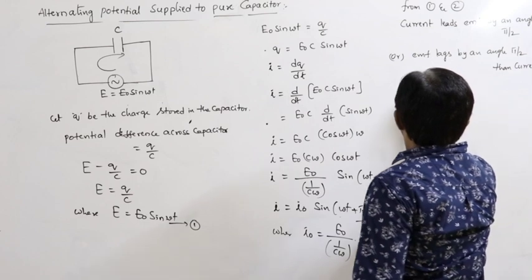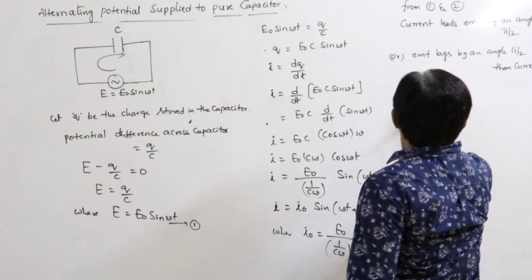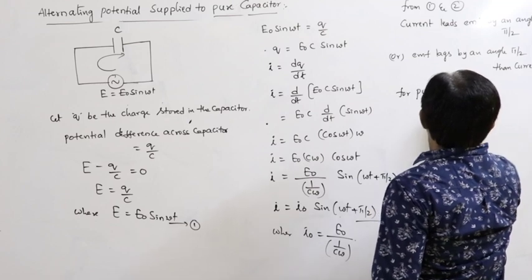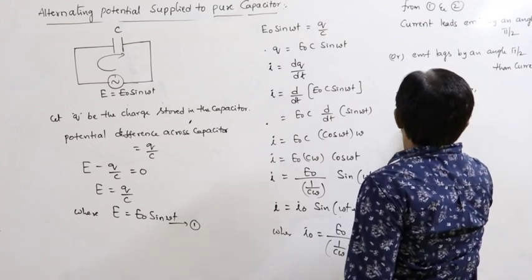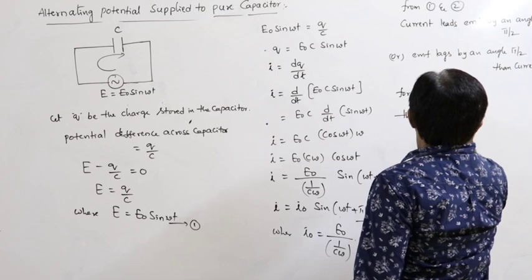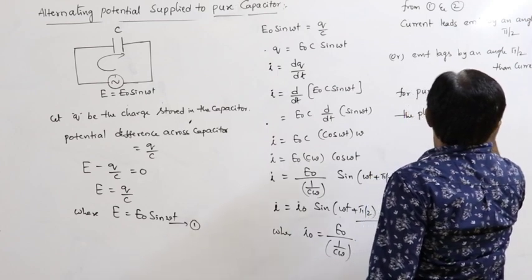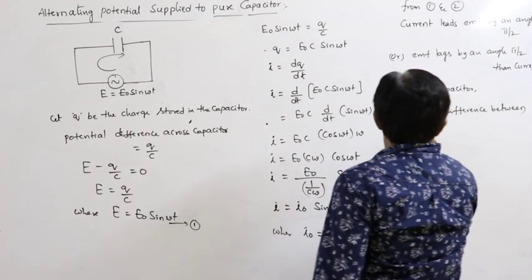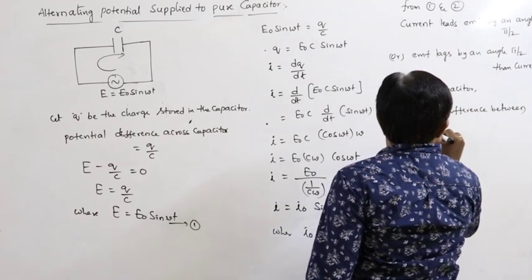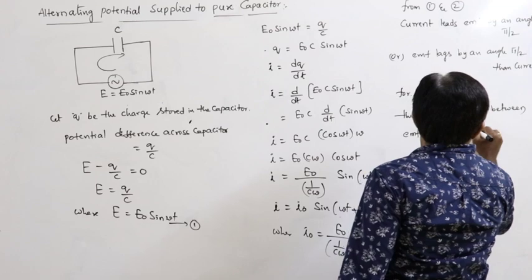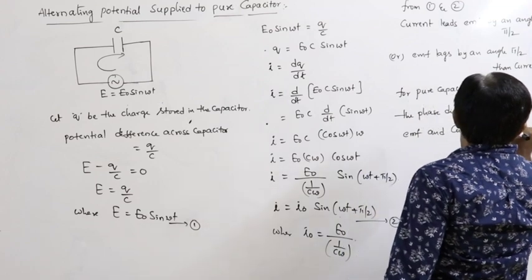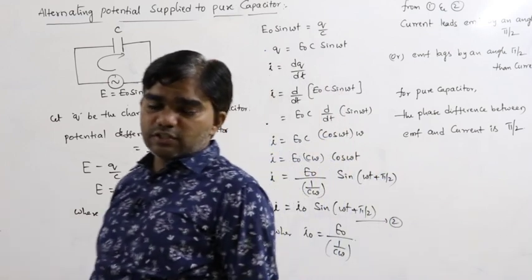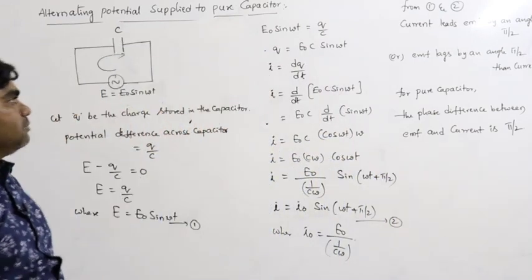So, for a pure capacitor, the phase difference between EMF and current is pi by 2.